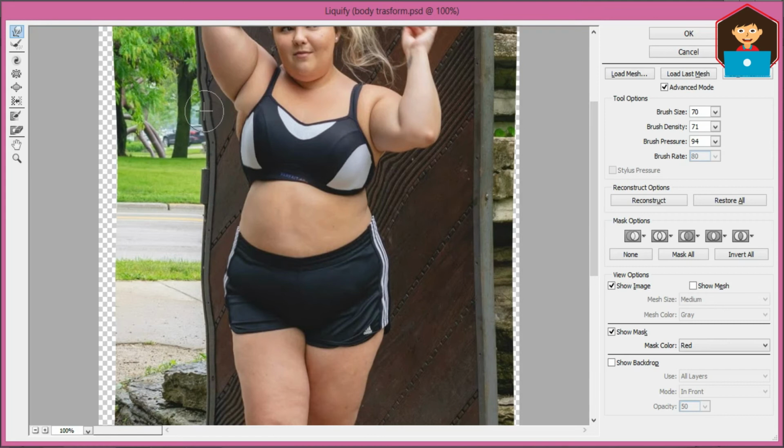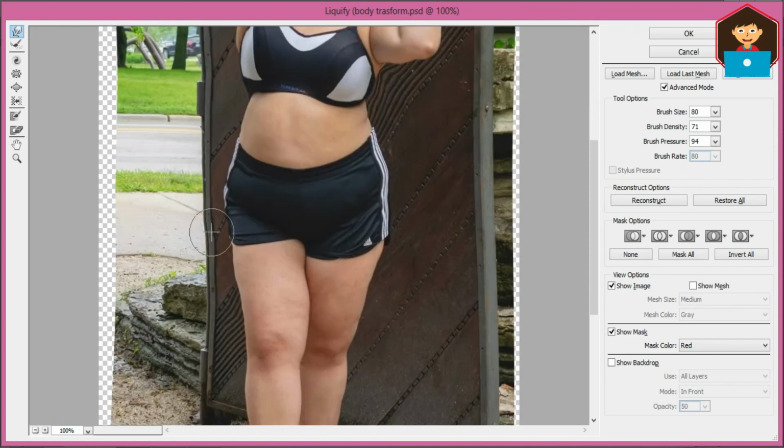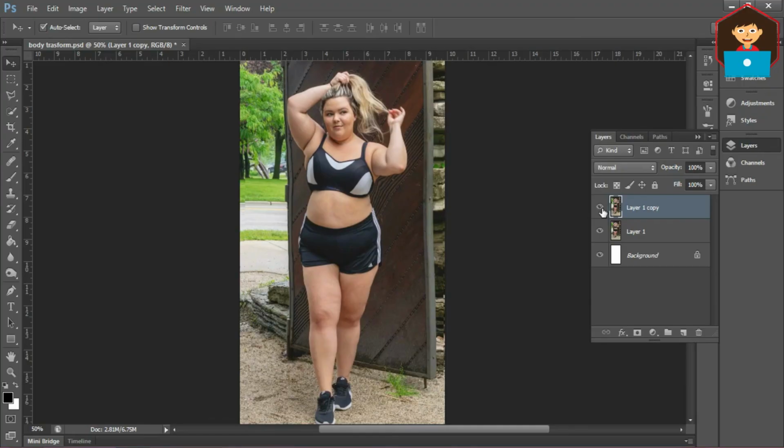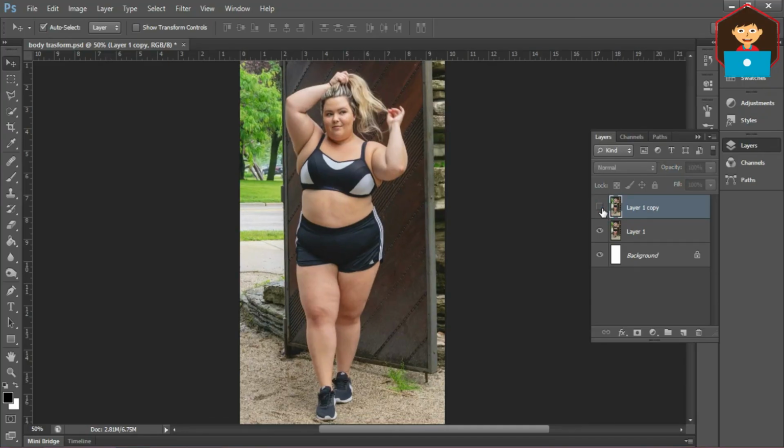Again, if you want some changes on the background, you can increase the brush size, then start to apply. Spend some time and do it carefully. Here I am telling the concept of how to work. Depending on your dedication and time, the output result will be perfect. So now give it OK. This was our previous and this is now.